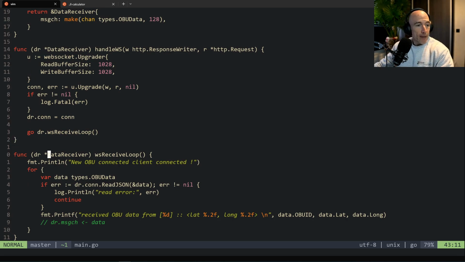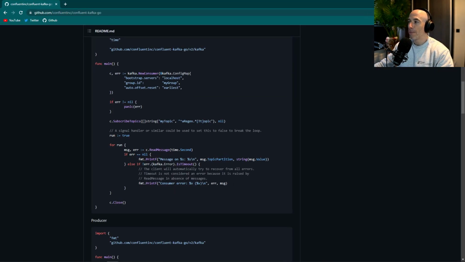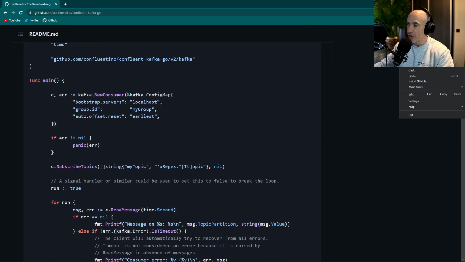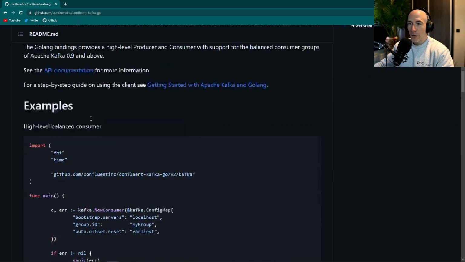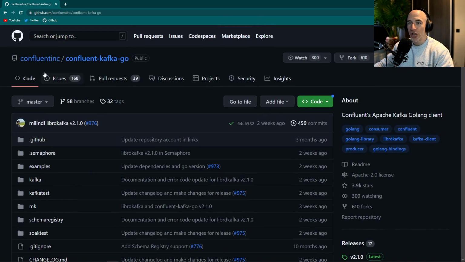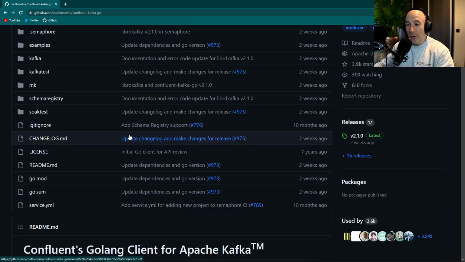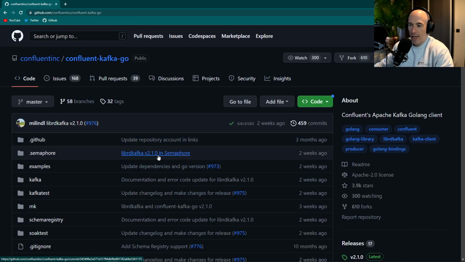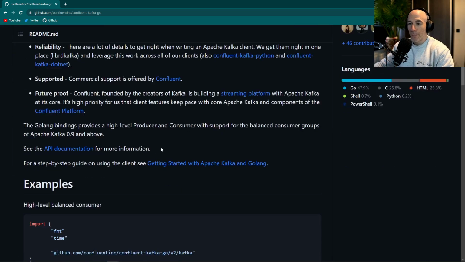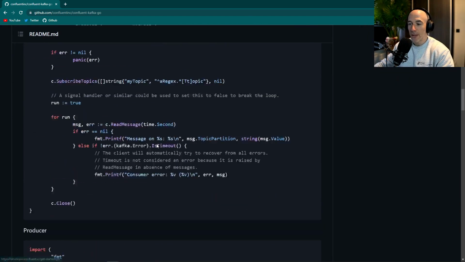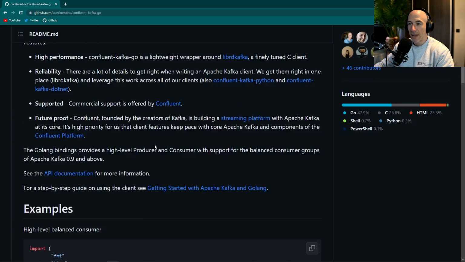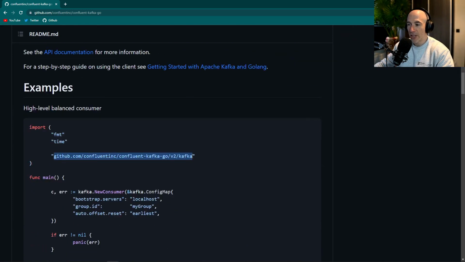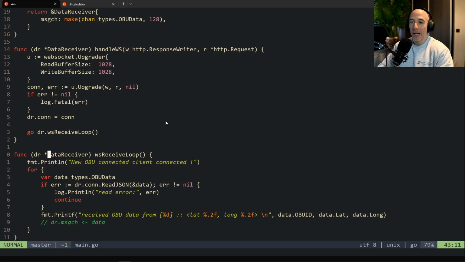So let me open up this beautiful repository here, and let me also increase the zoom level. This is going to be the package we're going to use, which is the Confluent Kafka Go. It's very well maintained. It's what we need. So how are we going to do this? First of all, I'm going to copy the install command and go back to Vim.